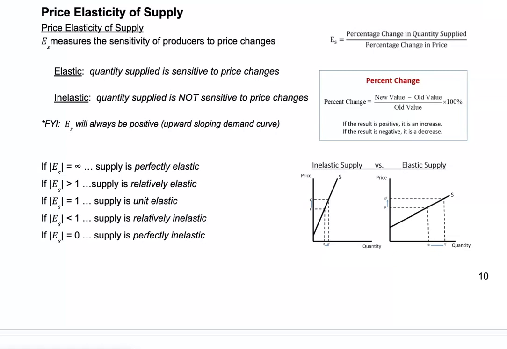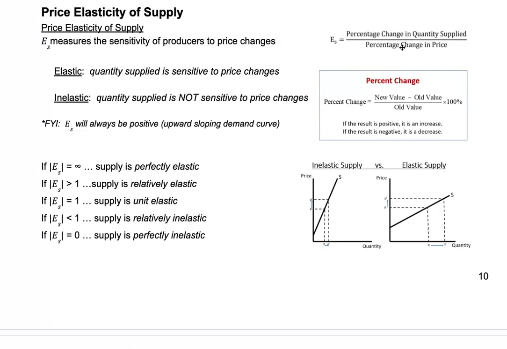So with the law of supply, it says as price goes up, quantity supplied goes up. But how much does it go up? And that's what elasticity measures, to what degree. If it's elastic, then quantity supplied is very sensitive to those price changes. Producers are very sensitive, and if price goes up, they'll supply a lot more. Inelastic is the opposite. It means they're less sensitive to price changes, so their quantity supplied won't change that much.